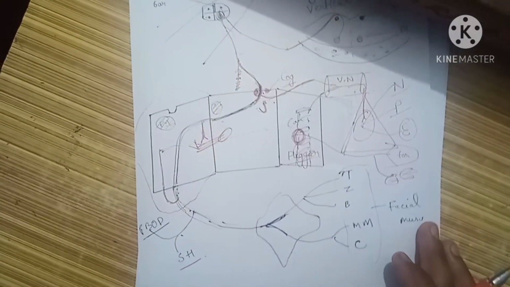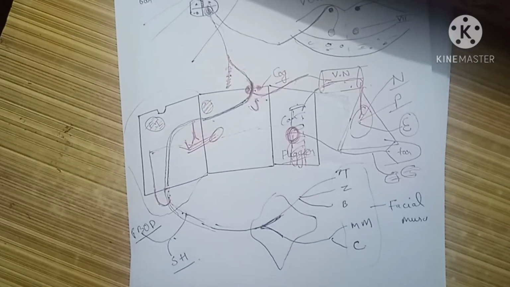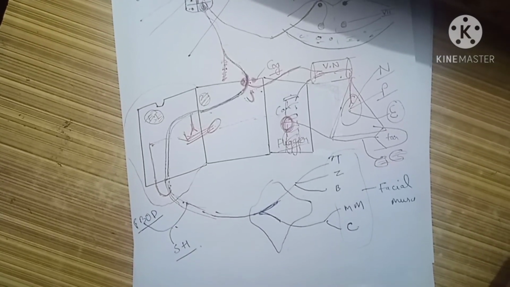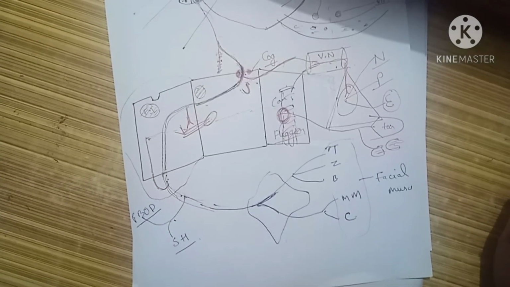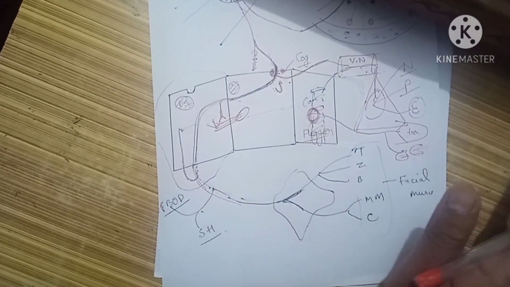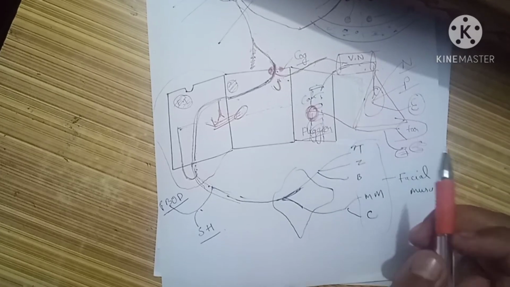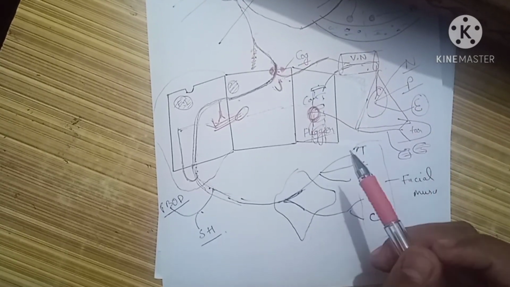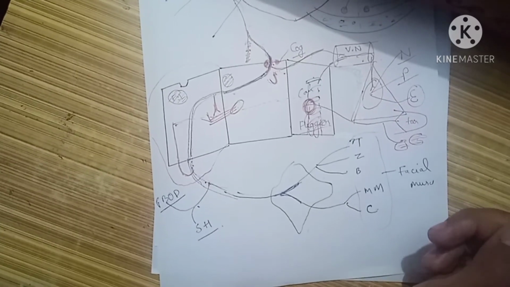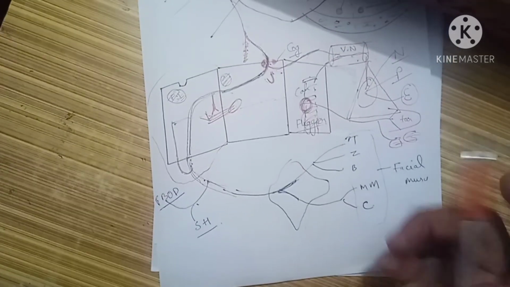Another branch is the sensory auricular branch, which is given by the vertical part, and it gives sensory supply to the pinna and the external auditory canal. That part that was sensory, the nervus intermedius, gives the sensory supply to the pinna as well as the external auditory canal.